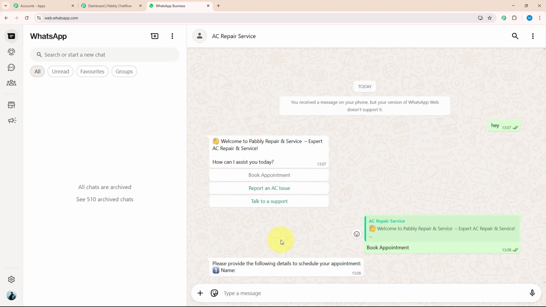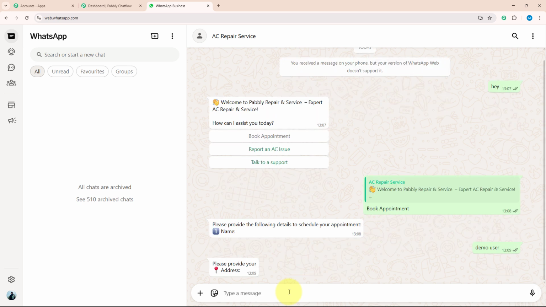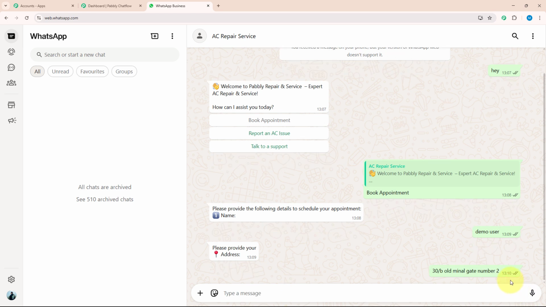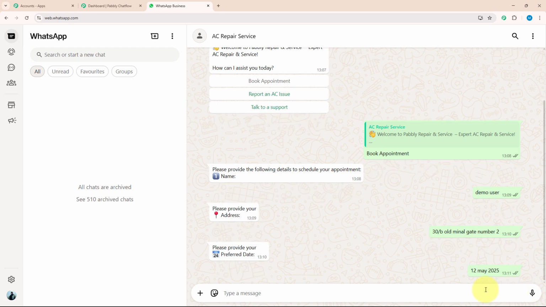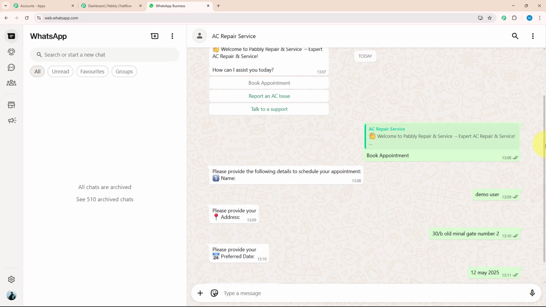After clicking on the action button, I got a response in which they want my personal details to book an appointment. For that, number 1, they want my name. I will send demo user. After my name, they want an address. I will provide them with my address. After the address, they want a preferred date on which I want to book my appointment. For example, I want to book my appointment on 12th May 2025. I will send them that detail.